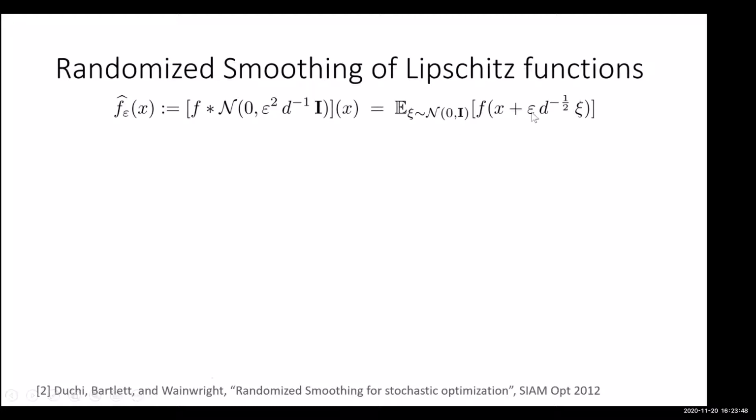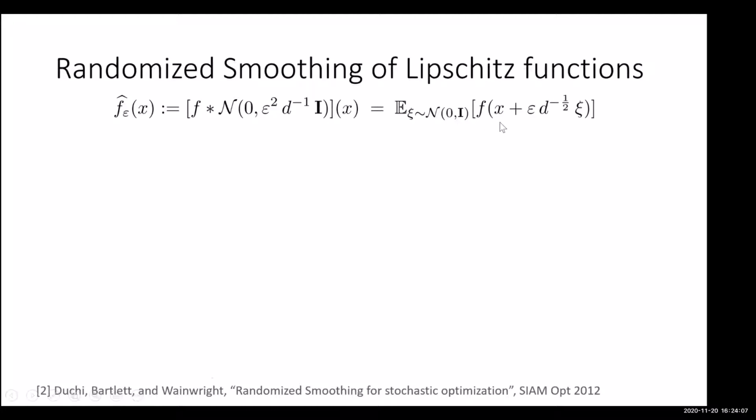So this is a smooth version of f. For example, if epsilon was equal to 0, then this term will just disappear, and this expectation is just f of x. It's the same as the original function. Whenever epsilon is very close to 0, it means that this new function approximates the original function f of x very well.